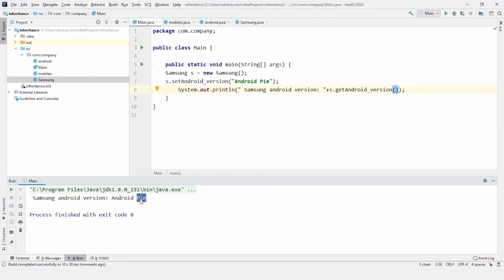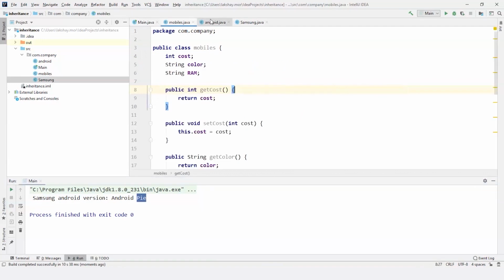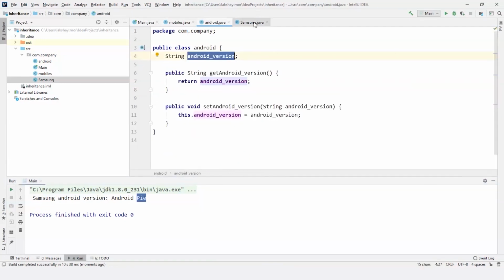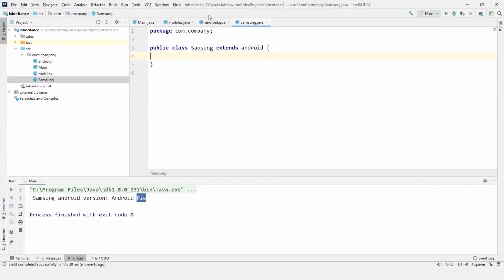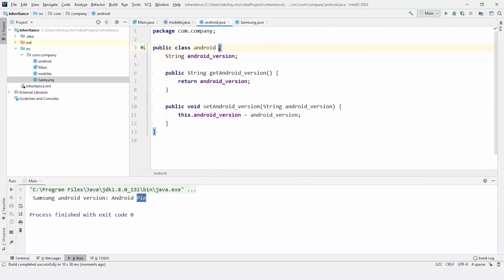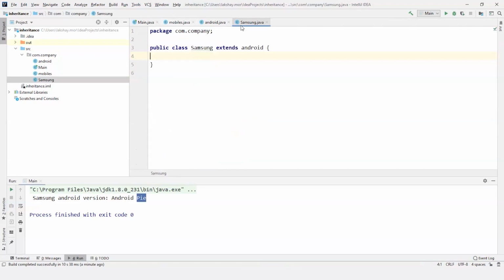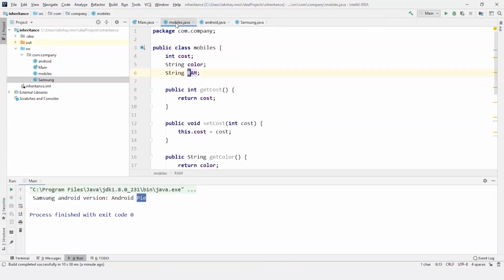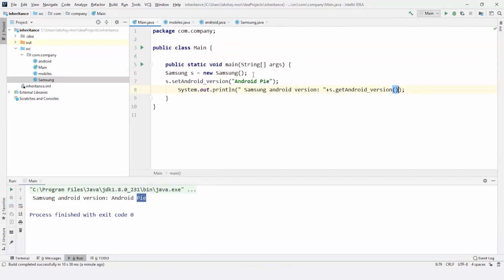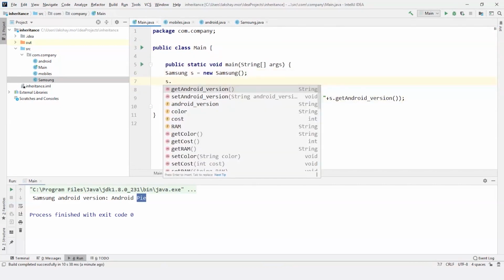So next I'm going to move on to multi-level inheritance. So what is multi-level? One class is derived from the next and this class is derived from here. So I have three classes right now. So I'm going to put Android extends Mobile. So now Android can use all the variables of Mobiles. I can use cost, color or RAM, and even Samsung that extends Android can use all the variables from Mobile. So if I put S dot, see I can get color, cost or RAM.